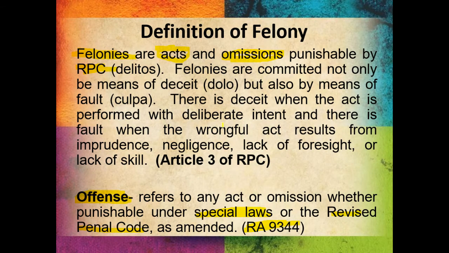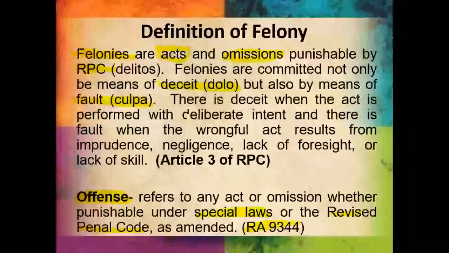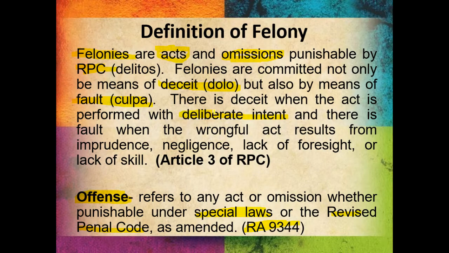Now, under the RPC, Article 3, felonies are committed not only by means of deceit, another name for deceit is dolo, but also by means of fault or culpa. So take note of these synonymous terms: deceit, dolo; fault, culpa. Now, there is deceit when the act is performed with deliberate intent. So deceit means deliberate intent. That's it, there is intention, intentional. And there is fault or culpa when the wrongful act results from imprudence, negligence, lack of foresight, or lack of skills. So that is what culpa or fault means.